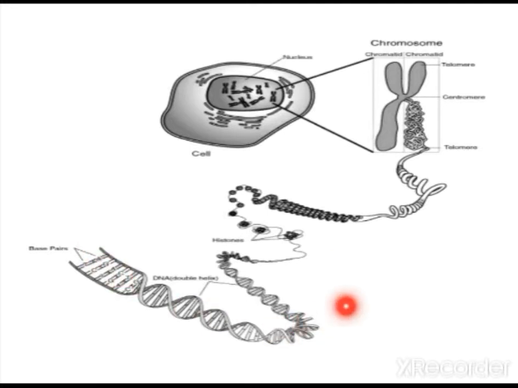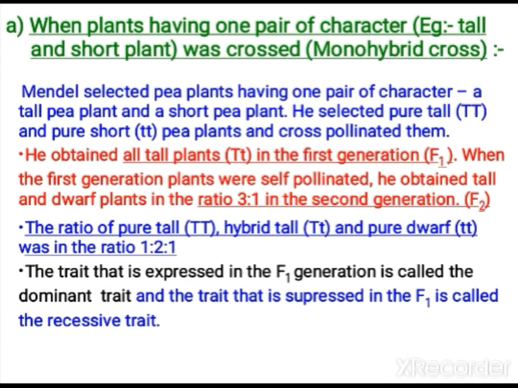Here this is the DNA molecule. You see how the double helical structure is coiled and condensed to form a chromatid, and this is kept inside the nucleus. Actually, the condensed form of chromosome we call chromatid. It is there inside the nucleus.